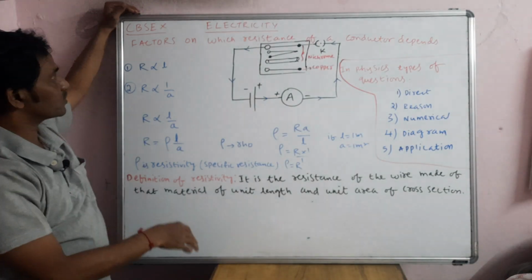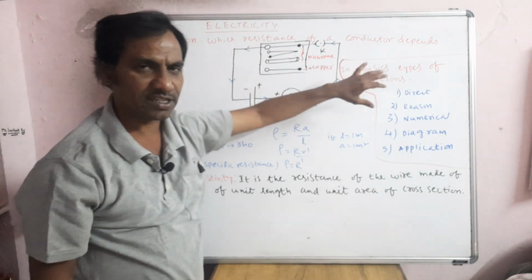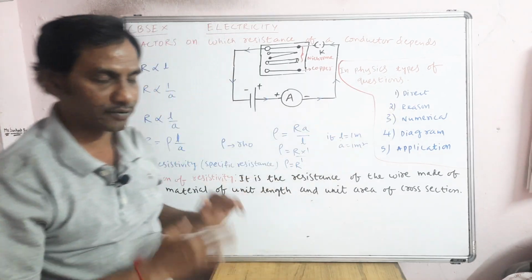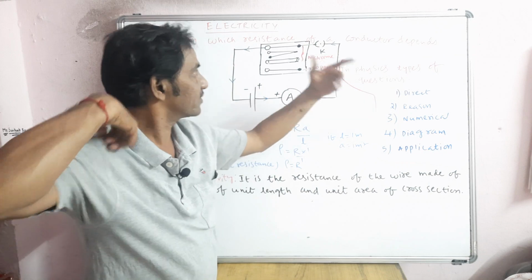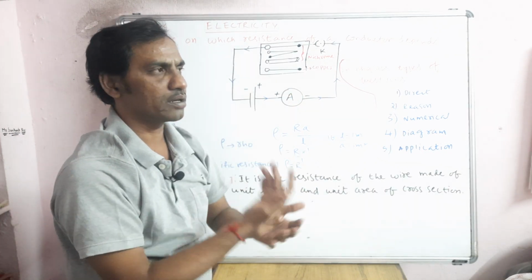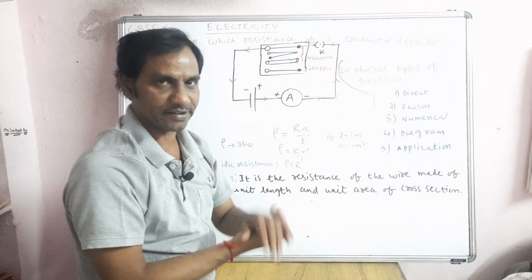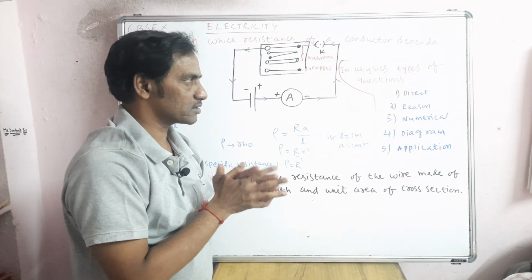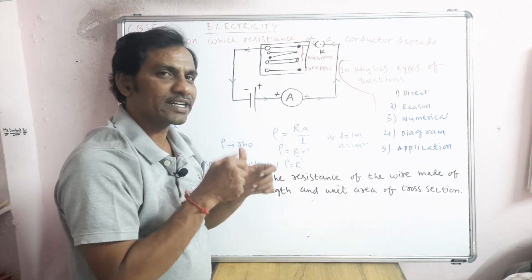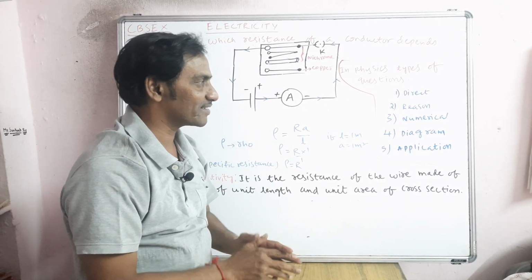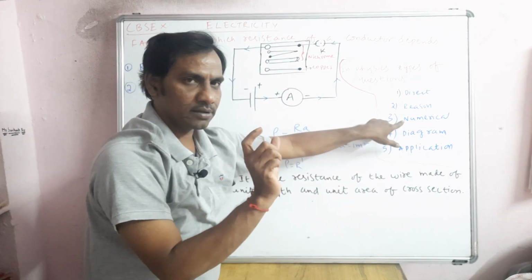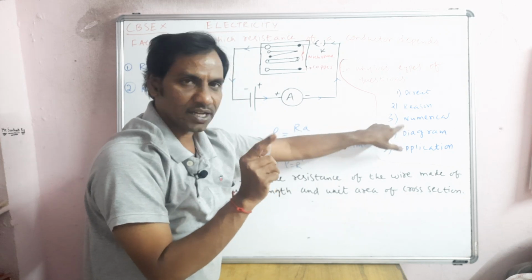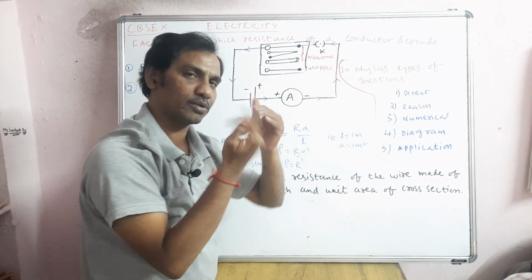One more thing before starting our actual topic: generally in physics these types of questions will be asked. If you see any question paper, direct questions will be there. For example, in the electricity topic, what will be a direct question? Simple ones, like what is potential difference, what is current, etc. Generally in electricity they don't ask direct questions. Mostly they will ask numericals, numericals connected with a diagram, or otherwise diagrams only, separately.